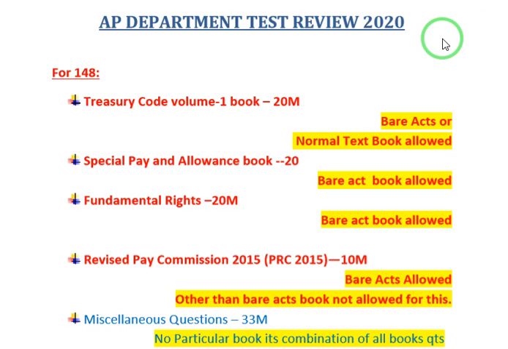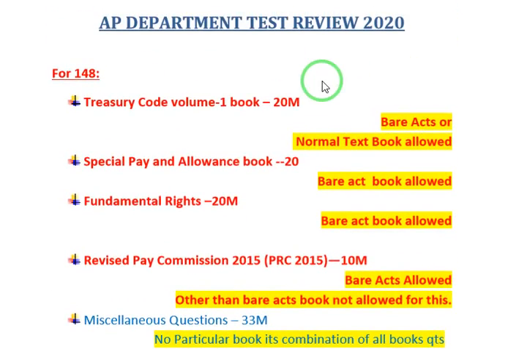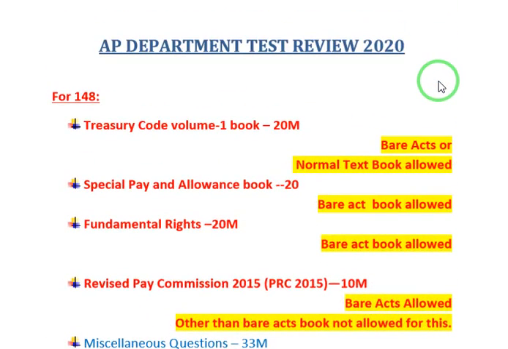So paper code 148 is moderate, we can say. Those who purchased the book a bit earlier and went through these books will easily pass this exam. So finally, paper codes 148 and 146 are easy to moderate, we can say, and those who have purchased the book earlier can easily pass this exam.